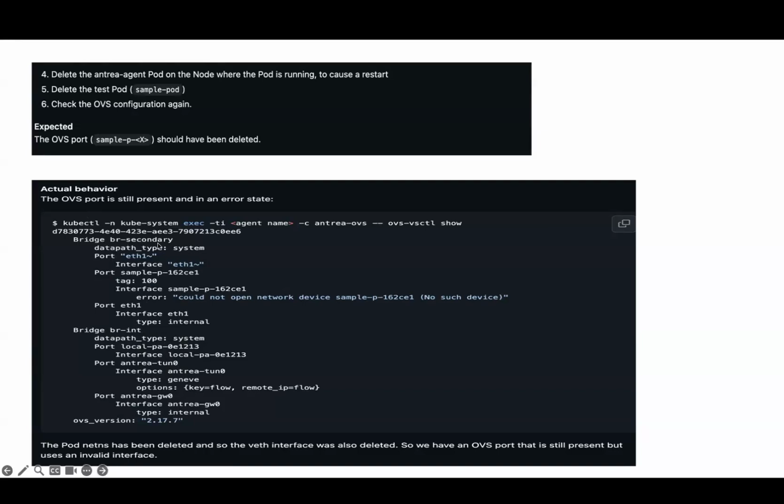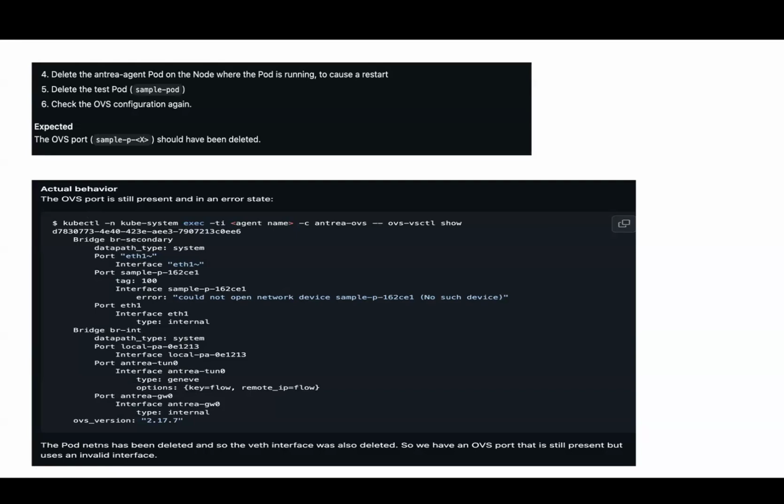But in br-secondary, on the secondary bridge, it is showing an invalid interface. So it is not performing the correct cleanup on the secondary OVS bridge.